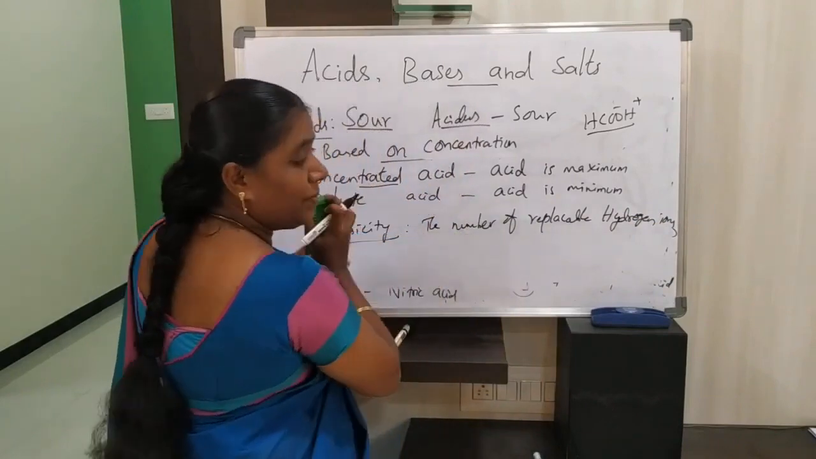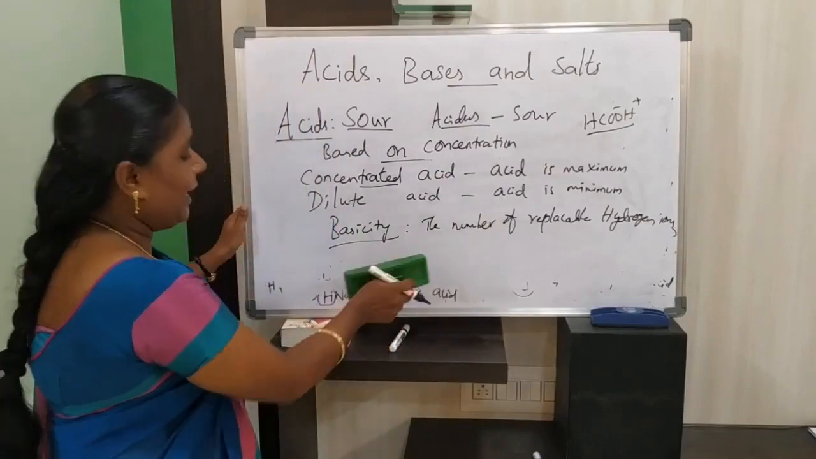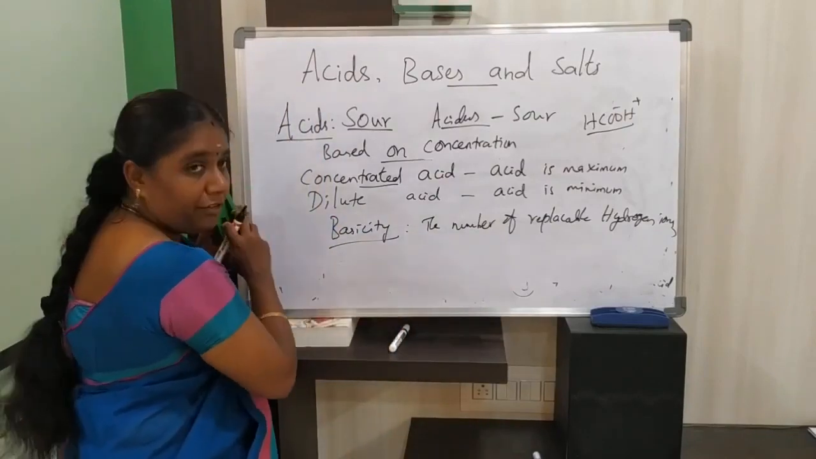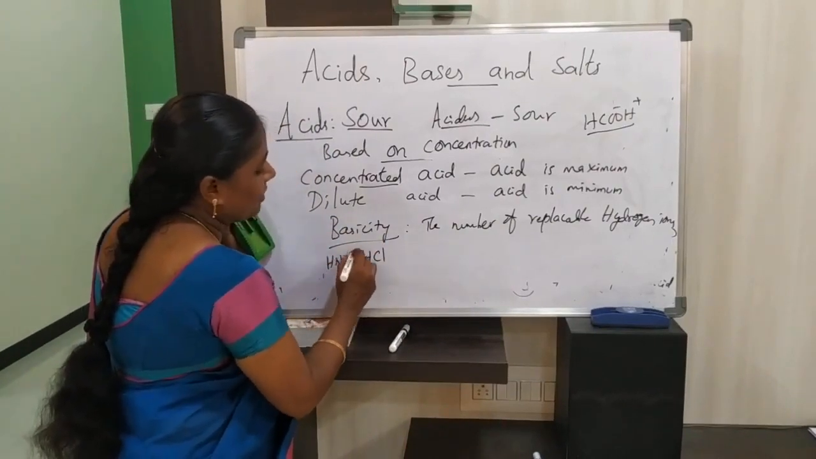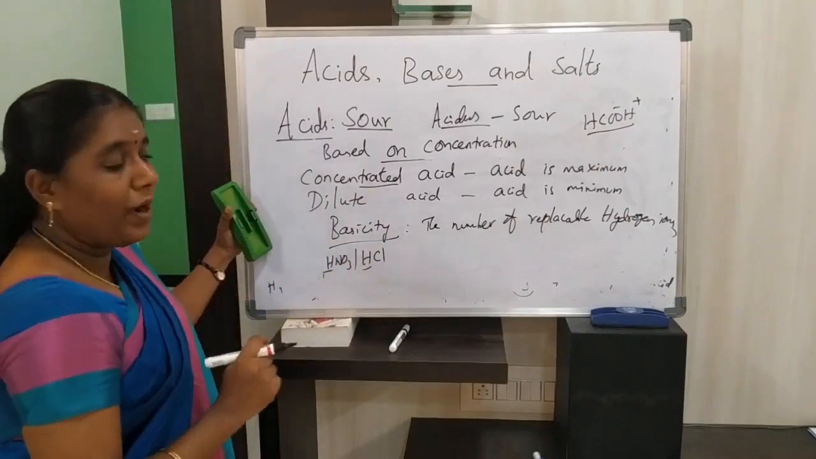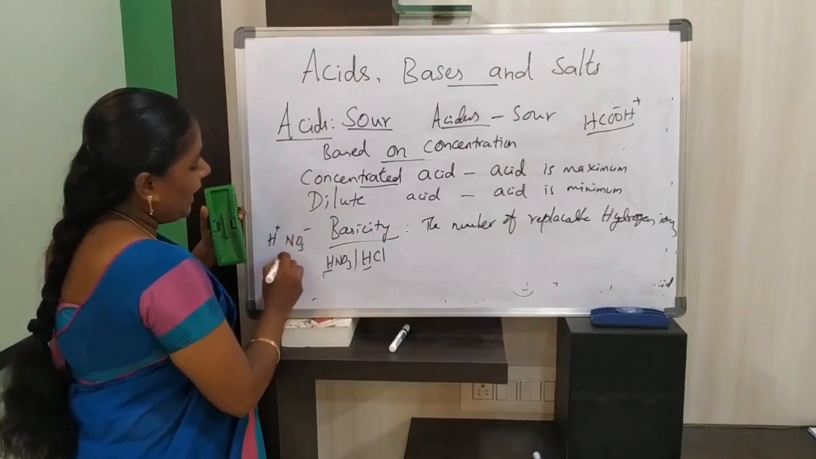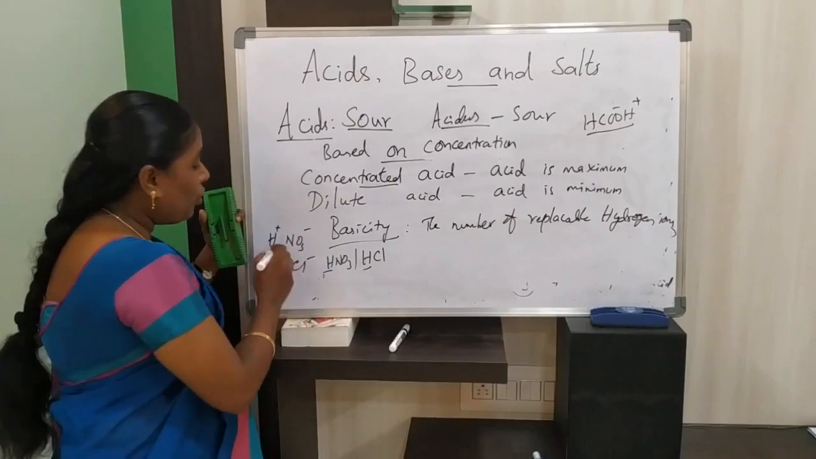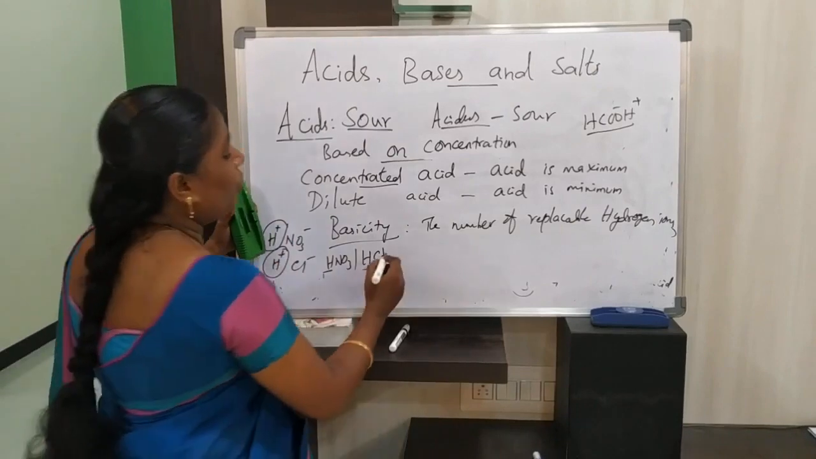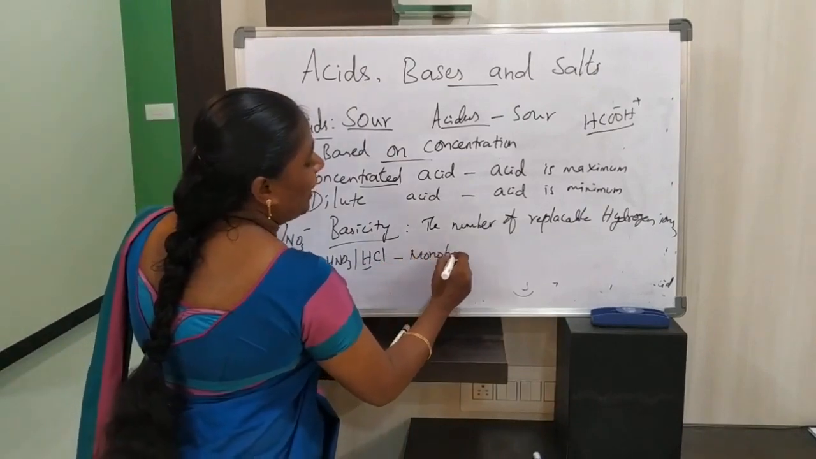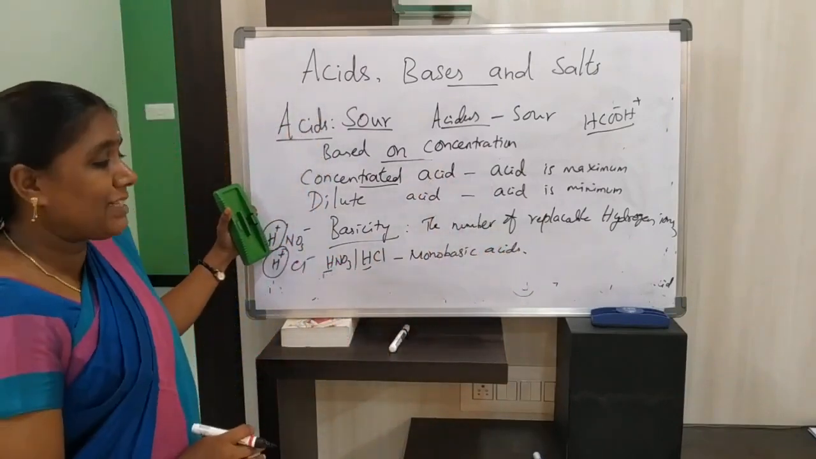The number of replaceable hydrogen ions present in an acid is considered the basicity of that acid. For example, in HCl or nitric acid, how many hydrogen ions are present? One hydrogen ion. So how will it separate? H+ and NO3-, H+ and Cl-. So the number of replaceable hydrogen ions here is 1. So these are monobasic acids. Generally we call these acids monobasic acids.